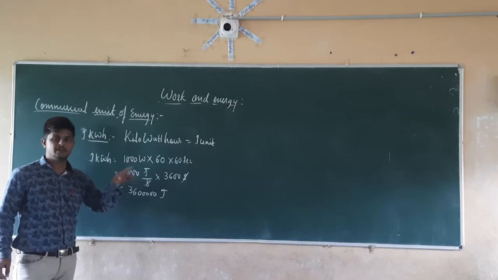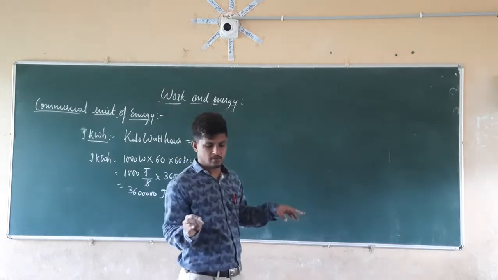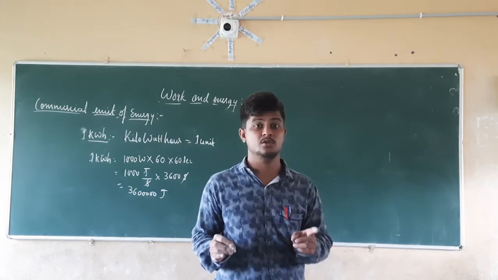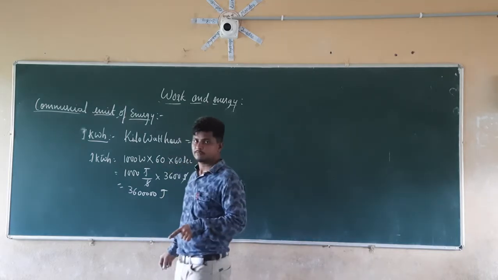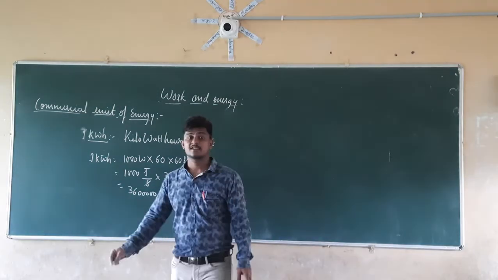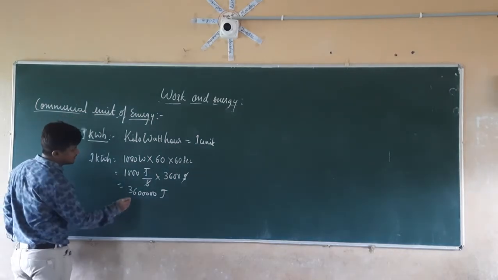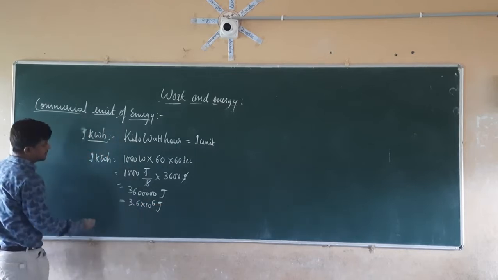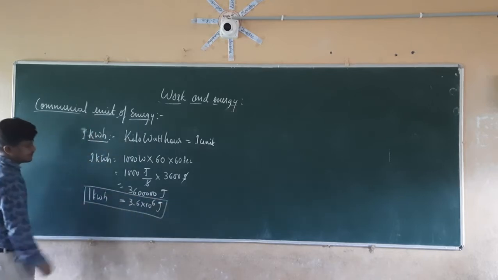So 1 kilowatt hour or 1 unit is equal to 36 lakh joules. If you check the meters in your home, by which we pay our electrical bills, it shows 1 unit, 2 units, 3 units. So 1 unit is equal to 1 kilowatt hour, which is equal to 36 lakh joules. That can be written as 3.6 into 10 raised to 6 joules.